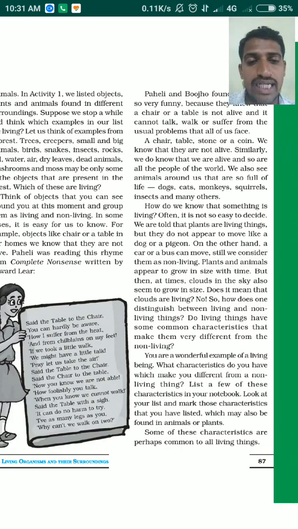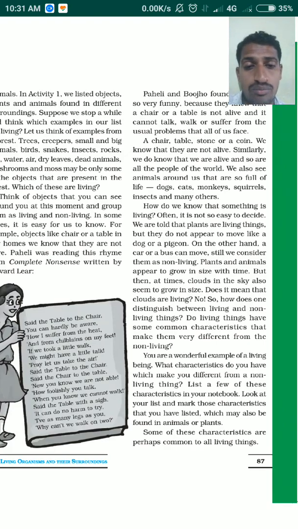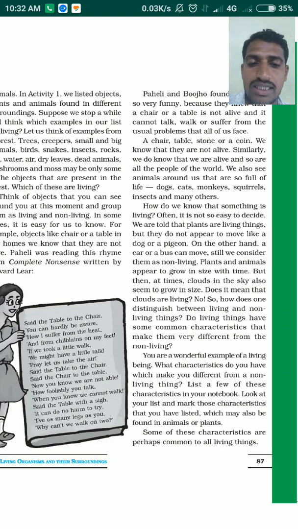So how do you decide whether an object is a living or non-living thing? Do we divide them based on their size, small and big, or based on movement and non-movement? Even the clouds in the sky seem to grow in size, whereas some animals remain small in size. Do we decide based on growth in size whether something is living or non-living? Can we say the clouds are growing in size?